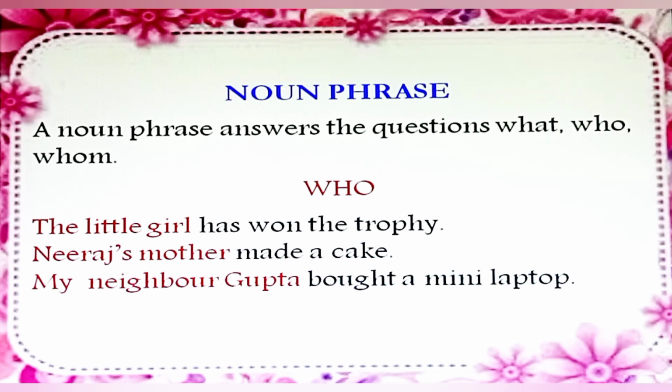The answer is a cake. So, a cake is a noun phrase. Then the next one, what did my neighbor Gupta buy? The answer is a mini laptop. So, a mini laptop is also a noun phrase. So, in these sentences, you find that there are two noun phrases.